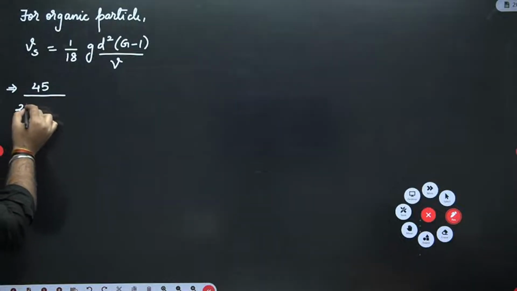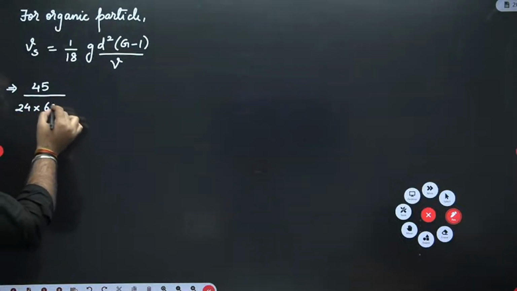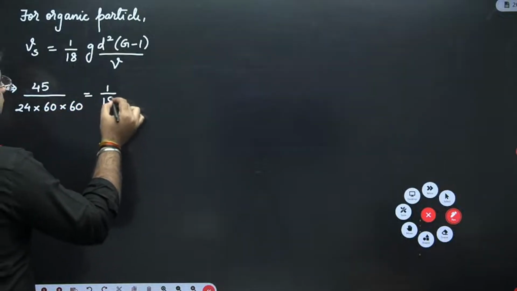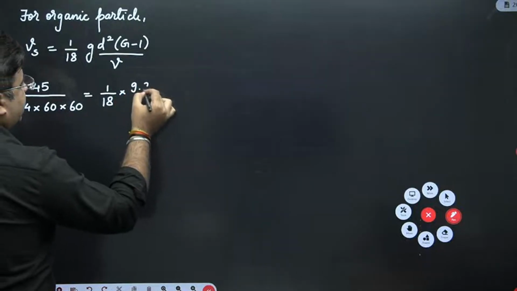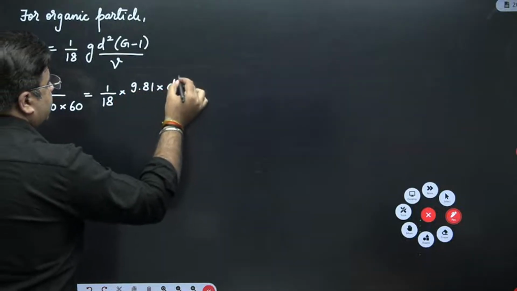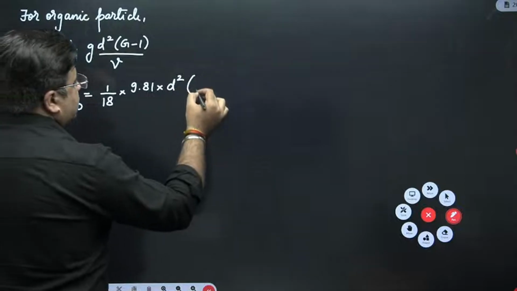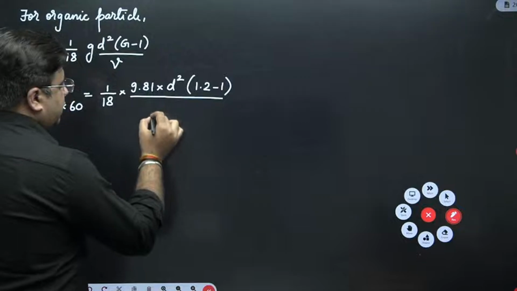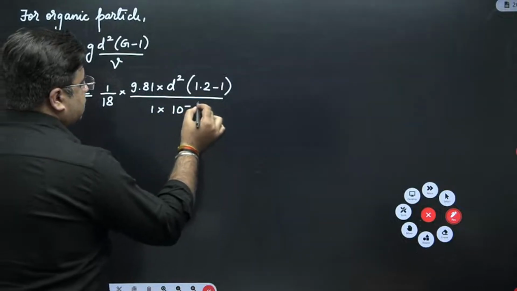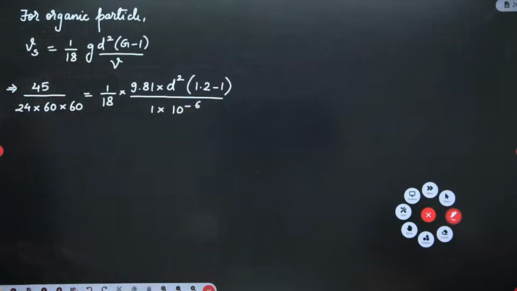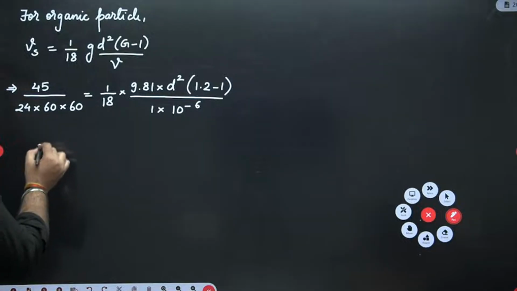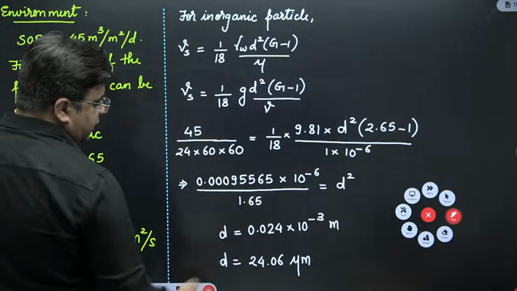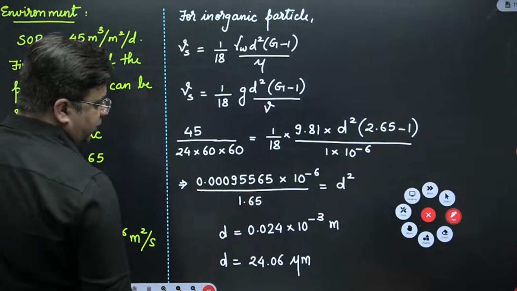So this will be 45 divided by 24 into 60 is equal to 1/18, G is 9.81 into d² into (G − 1), so 1.2 minus 1, whole divided by ν, which is 1 into 10 raised to the power minus 6. Please calculate this. So I think this term will be as it is. Here it will be 1.2 minus 1, which is 0.2.